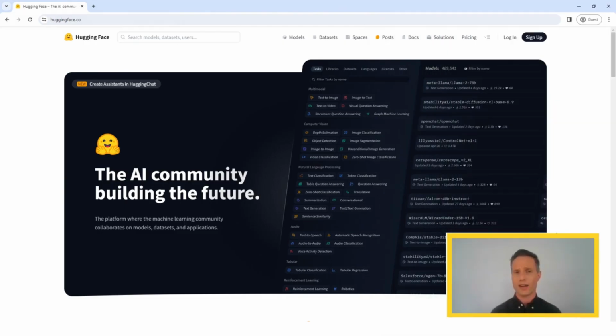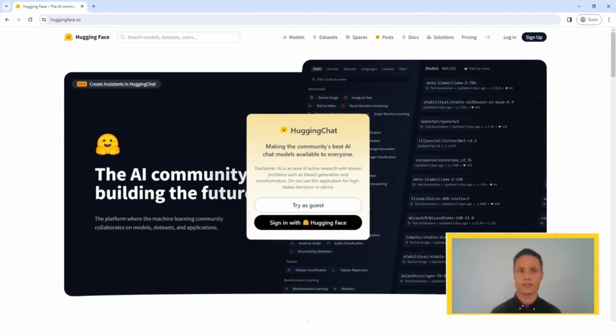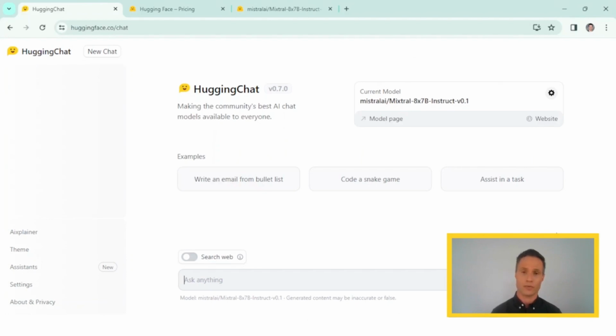So, looking into HuggingChat, the contender of ChatGPT, if you would like to check it out, this is the way you sign up. Go to huggingface.co/chat and you can sign up with your email address. This is what you'll see. Once you sign up, this is the screen that will be shown to you. Here we'll see a few remarkable things.